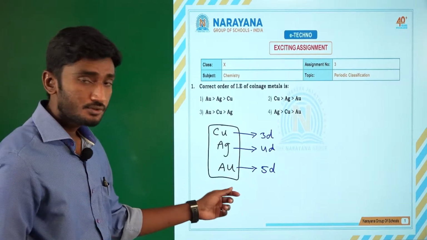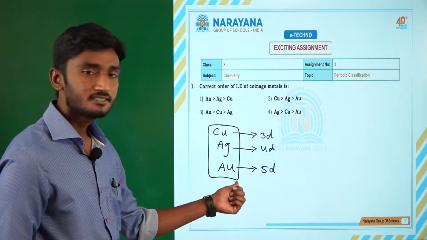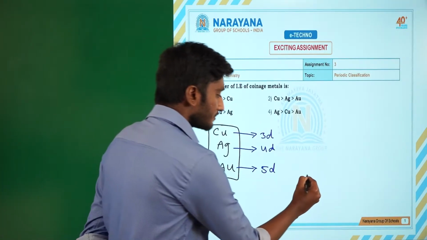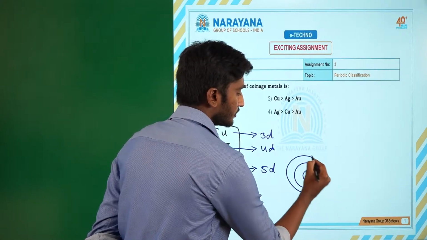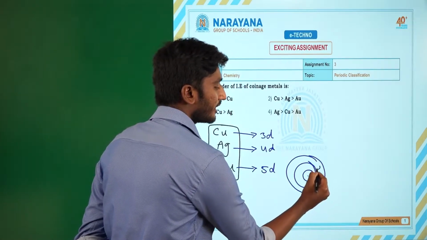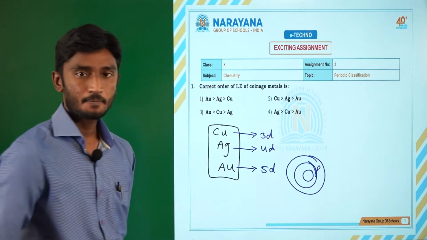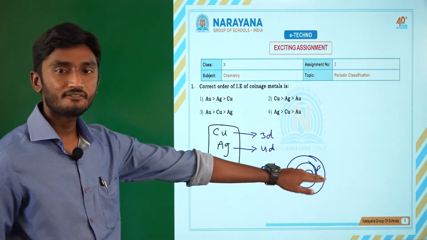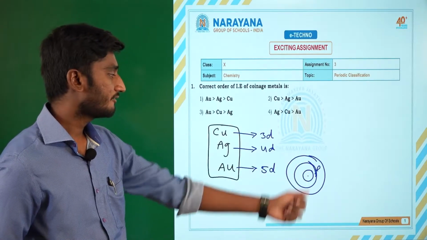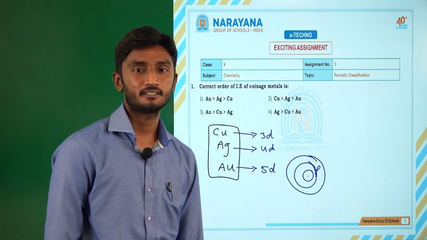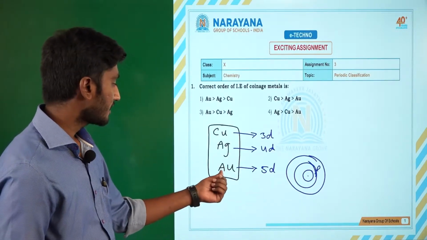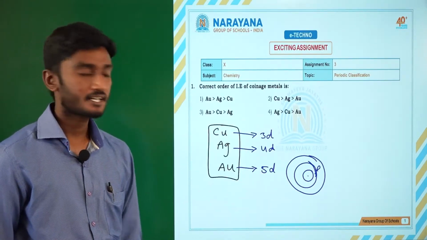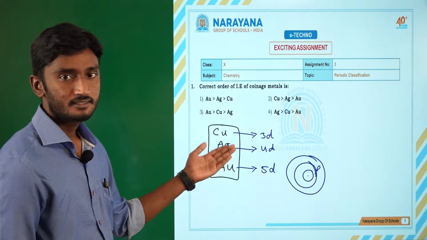When you come to gold, if you observe its structure, an f orbital enters in its inner shells. The f orbital has a poor shielding effect. Due to that poor shielding effect of the f orbital, gold gets more ionization energy than silver, and also copper.